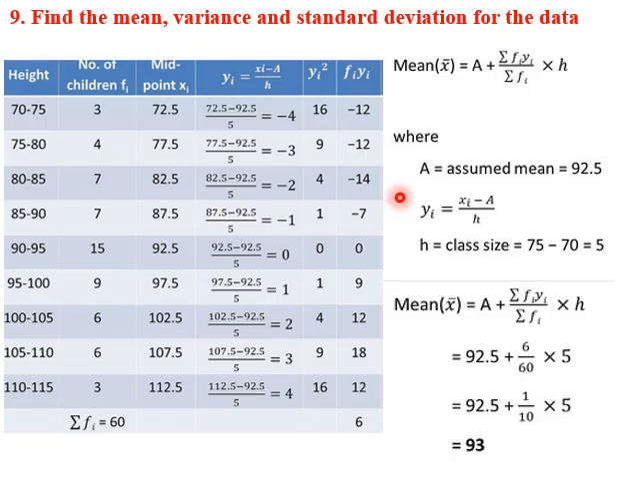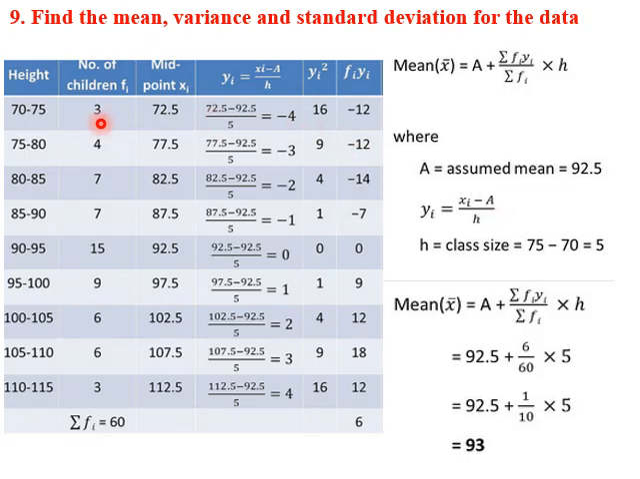So how do we get that actual mean? Actual mean will be assumed mean plus sigma fi yi by sigma fi into h. H is the class size. That is 75 minus 70, which is 5. What is yi? Yi is (xi minus a) by h. So now we'll get these terms and put it in this equation. So midpoint is this. Now we get yi. Yi is (xi minus a) by h. A is the assumed mean.